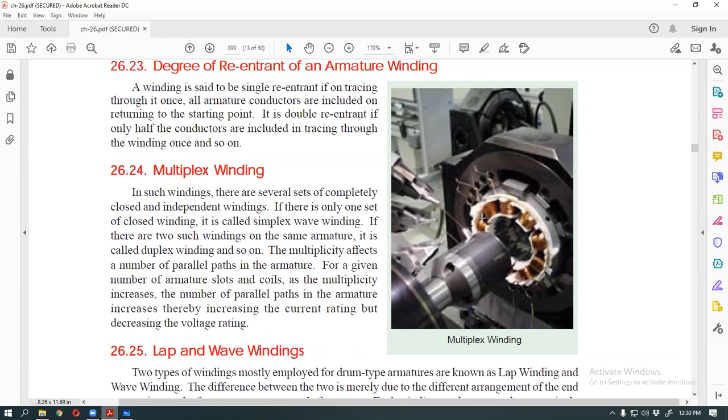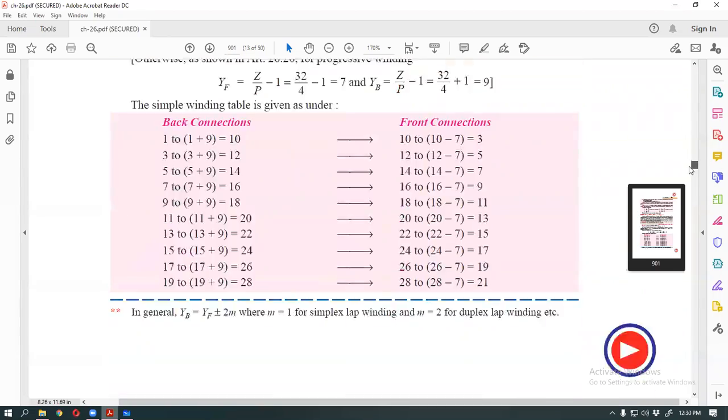And windage loss. Windage loss means wind loss. Air gap, air movement, then this loss is air gap loss.